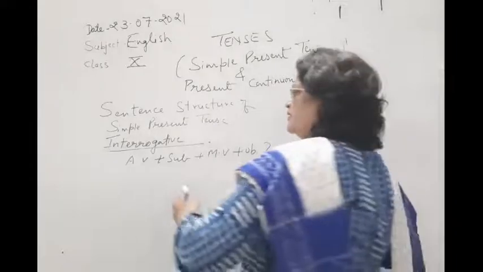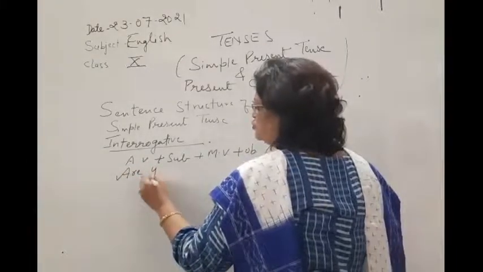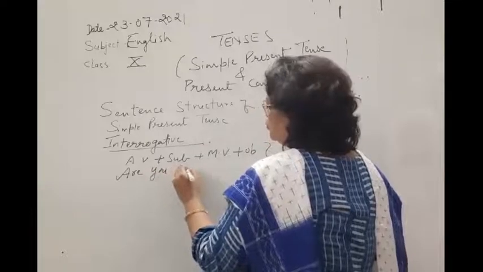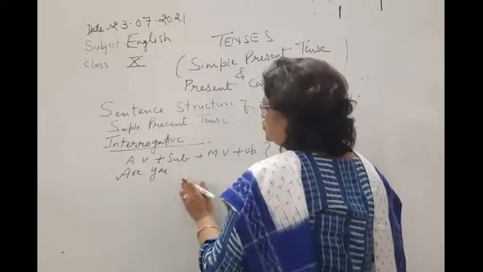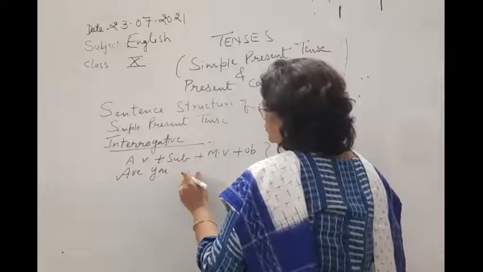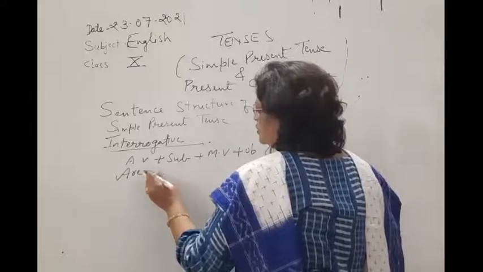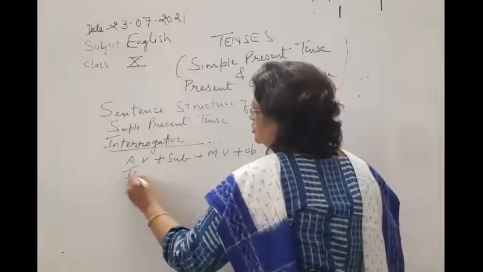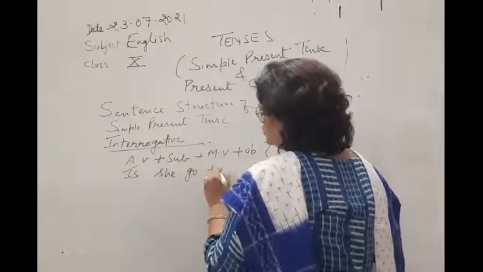Like auxiliary verb are, subject you, are you, is she go to the school.